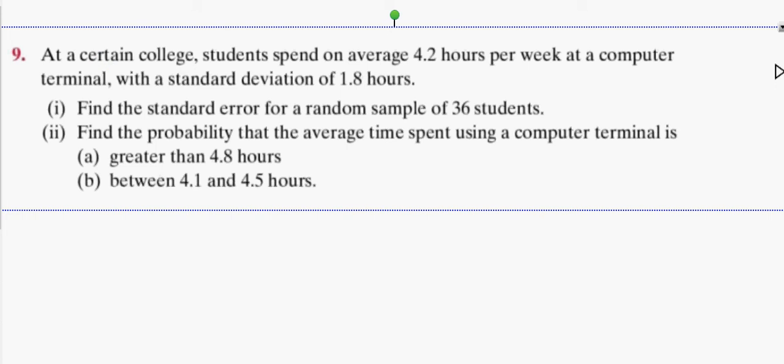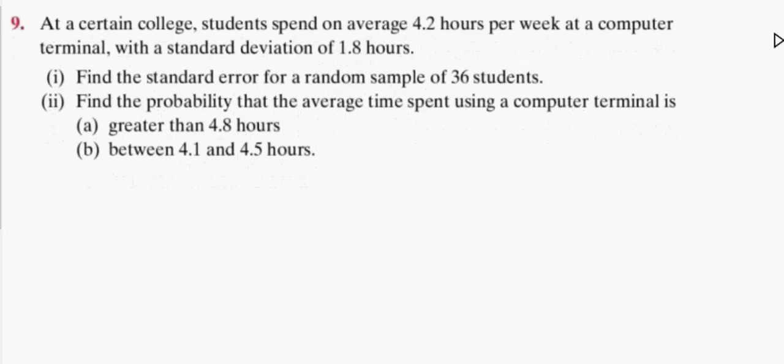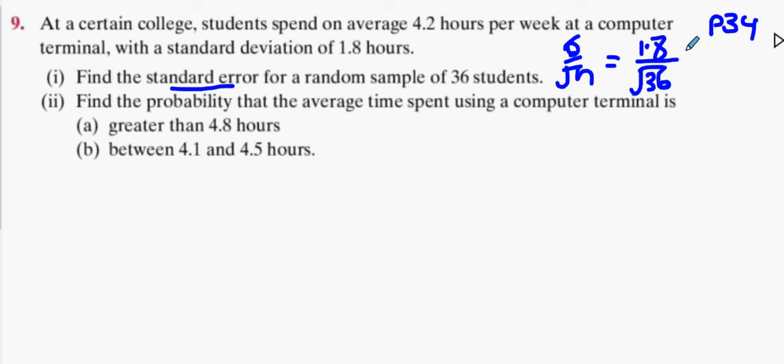Alright. Standard error. You go to page 34, you look for the word standard error. And staring right at you will be sigma over root n. And you simply go standard deviation, no bother. Root n is 36, right? And that'll give me 0.3.